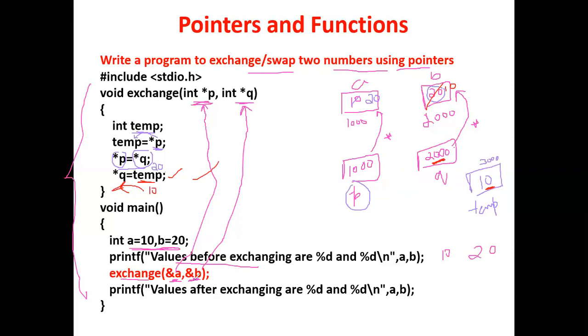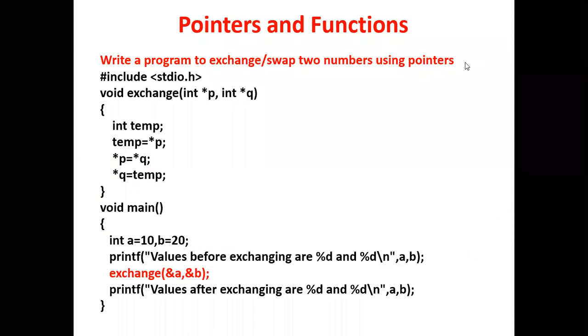After executing this function, the control will come to the next statement and it will print the value of A and B. Now what is the value of A and B? It is the exchanged value, that is 20 and 10. So this is the output.